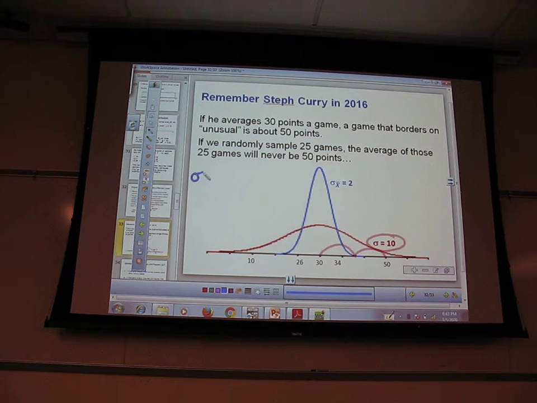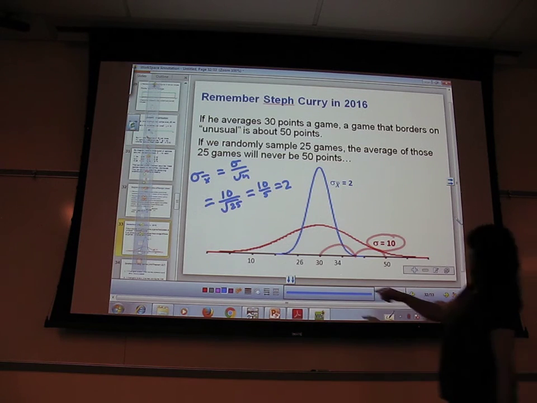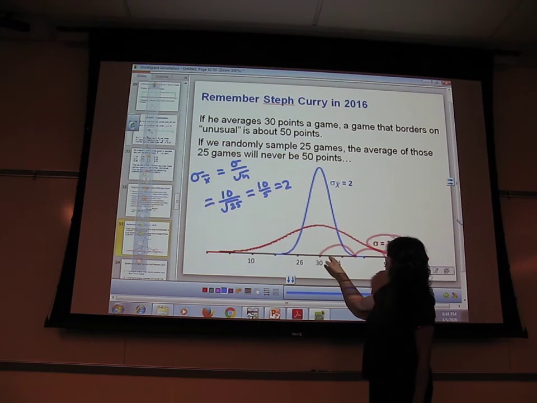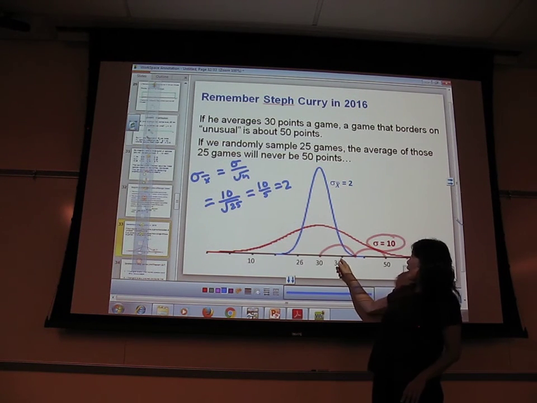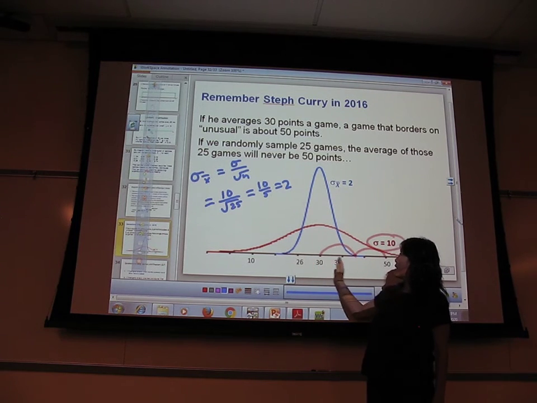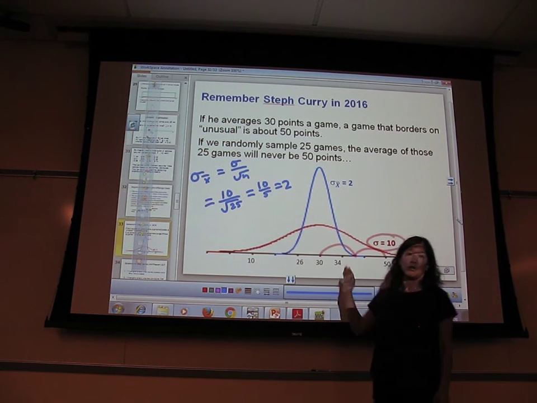Okay, so let's find what the standard deviation might be for an average of 25 games. By sigma x bar, the standard deviation for an average of 25 would be the regular standard deviation divided by the square root of n. My regular standard deviation is 10. My n is what? How many games? 25. What's the square root of 25? 5. So 10 over 5. So we figure about 2, which means that, in general, unusual would be about just 2 points. His standard deviation is going to be a lot smaller. If I took an average of 25 games, I might get something more like 26 to 34 in general, usually.